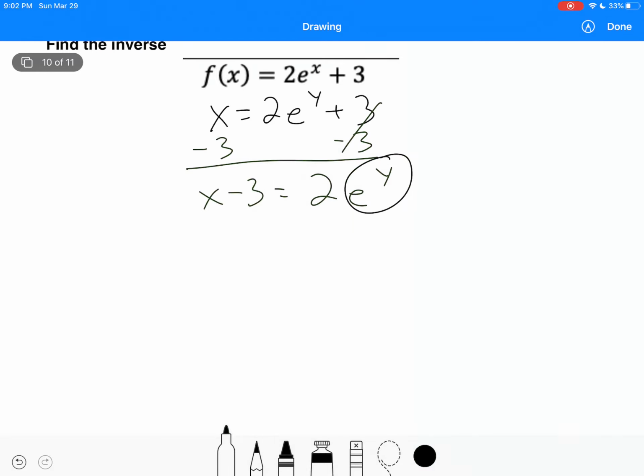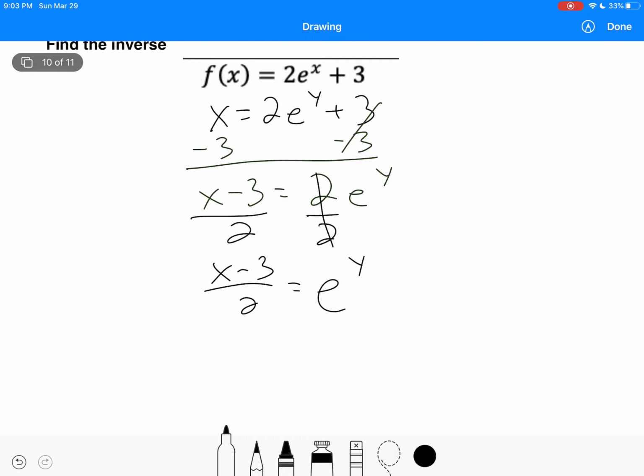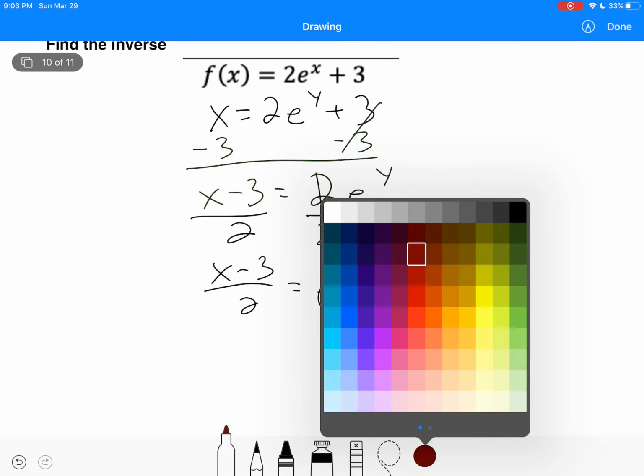Okay, do we have the base and the exponent by itself? No, we have the 2. Now, one thing to note here, if it was like this, we would convert it to log right away, but this 2 is not the base. It's in front being multiplied, separate. So we need to get rid of it. So it'd be x minus 3 over 2 equals e to the power of y.